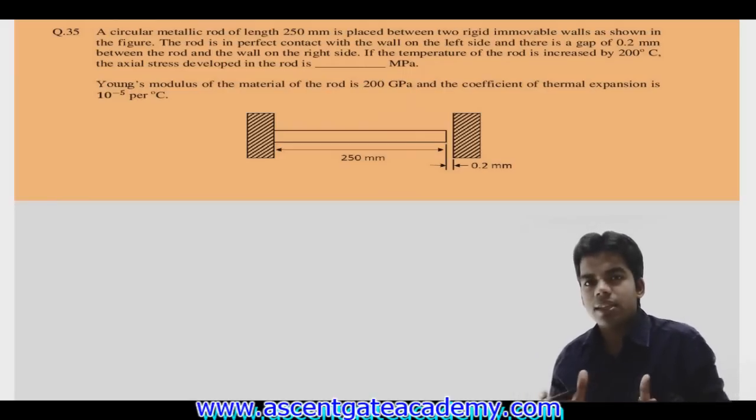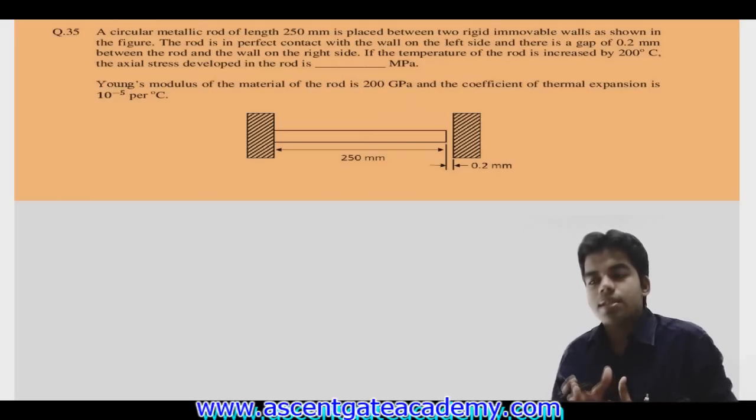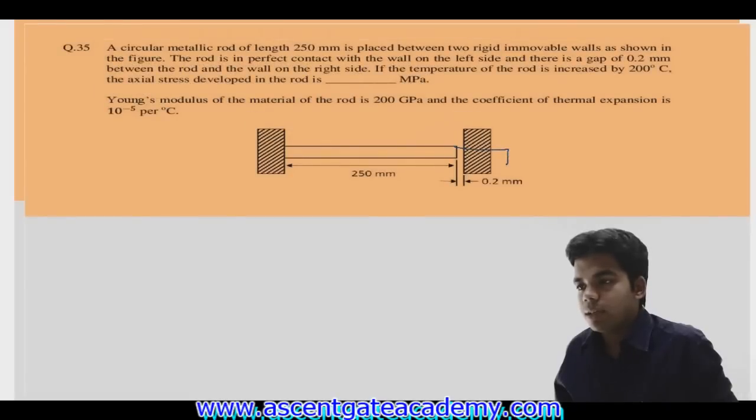Okay, and for any thermal stress question, what do we do? Suppose this rod is allowed to expand freely. If it expands freely, how much will it be? So suppose it is free to expand, then the total expansion is L alpha T. Okay, but this is not freely expanding.